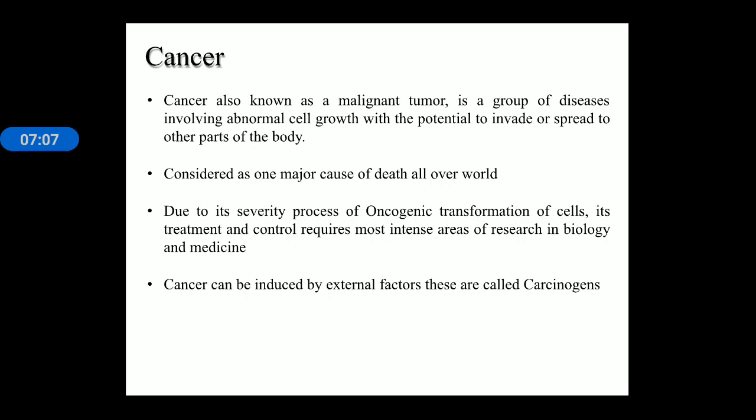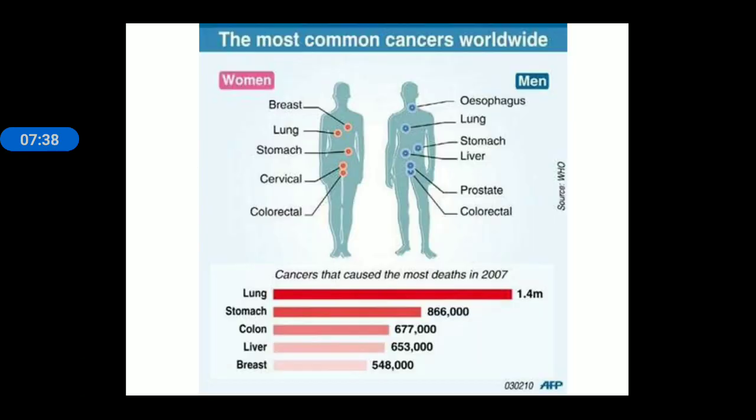Cancer may spread from one part of the body to another part, and cancer is the most deadly disease present all over the world. As we know, cancer can spread from one part of the body to another, so the treatment of cancer requires specific types of therapies. If the cancer is caused by an external factor, such cancer-causing factors are known as carcinogens.